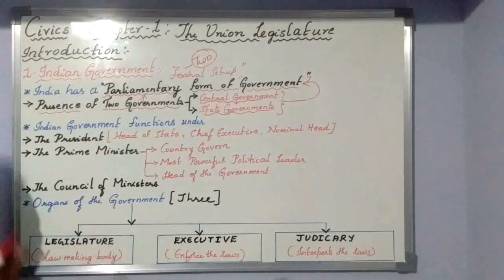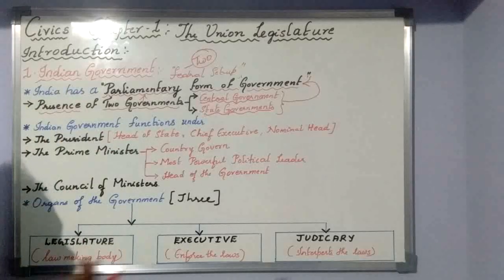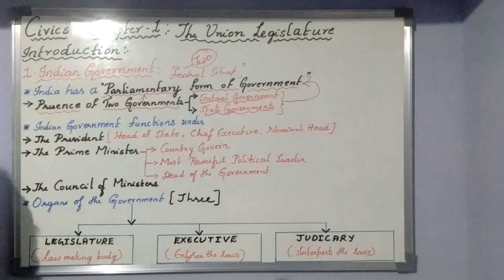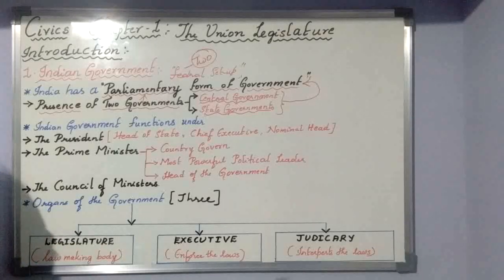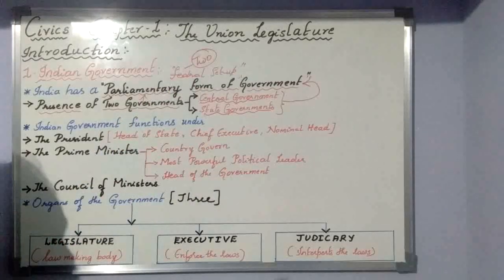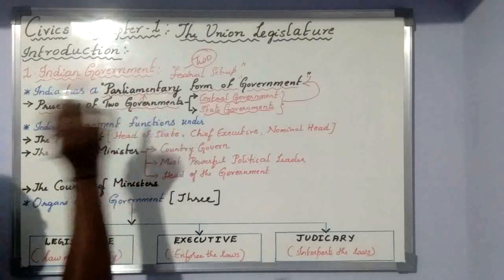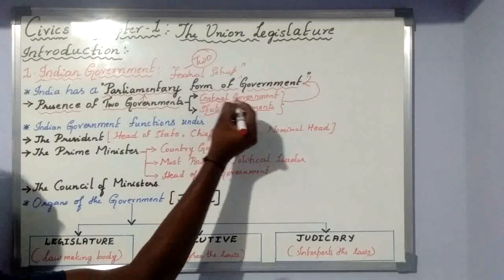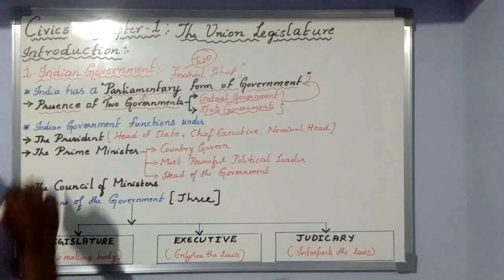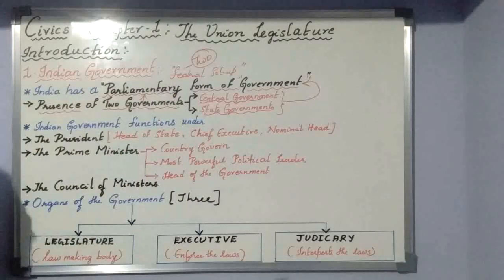You should know it. If somebody asks what type of government exists in India, you should be able to say Indian government is a parliamentary form of government. Then they may ask, what is parliamentary form of government? It is nothing but the presence of two governments, or federal set of government in India, which are the central and state. This is the first one about our government.